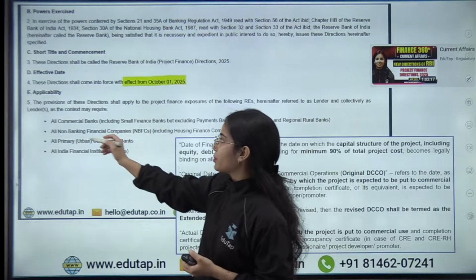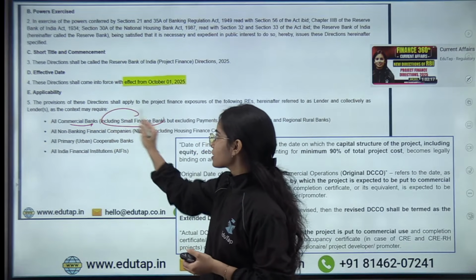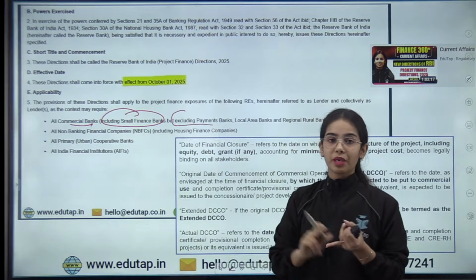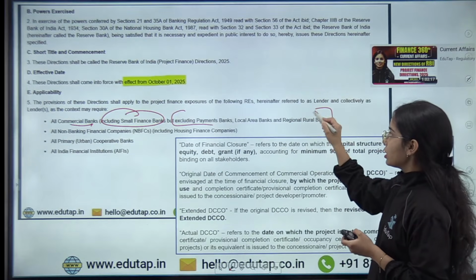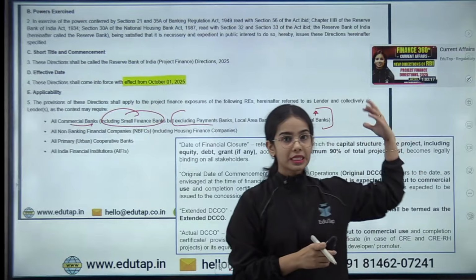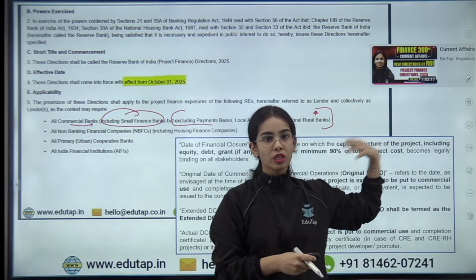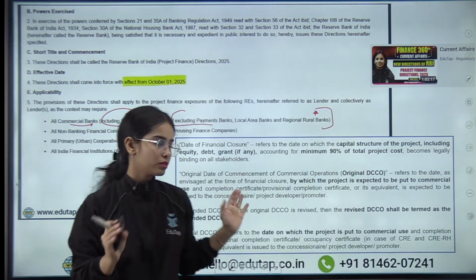Here you can see applicability. All the commercial banks, including the small finance banks, but excluding the payment banks, local area banks and regional rural banks, are excluded from the project finance norms. I have taken a complete session on the project finance loan. I hope you remember the basic details.